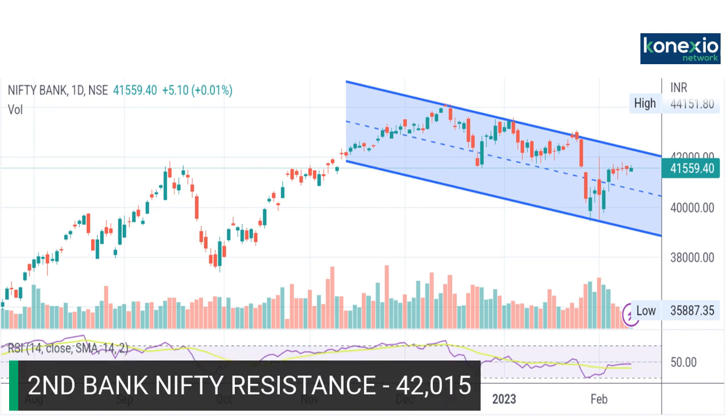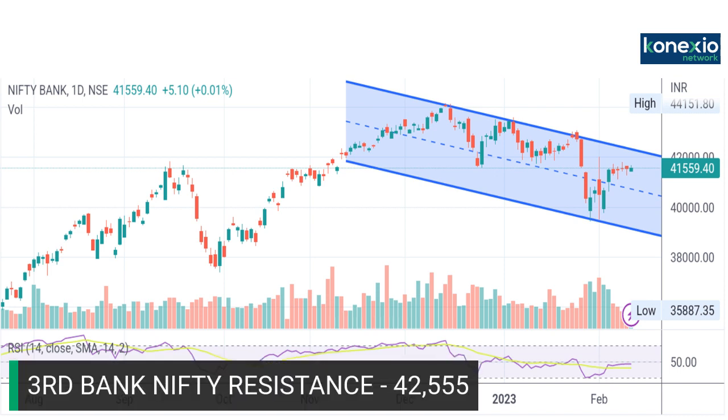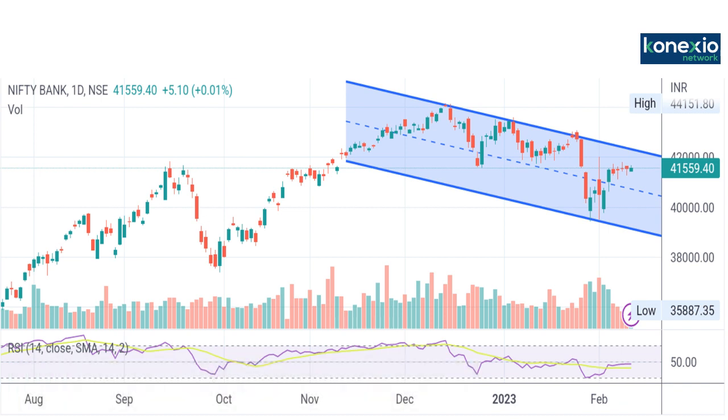The second resistance is placed at 42,015, and the third resistance is placed at 42,055. These are the important supports and resistance levels in Bank Nifty. Traders should follow these levels and trade accordingly in the direction of the primary trend, and the primary trend we feel is positive.